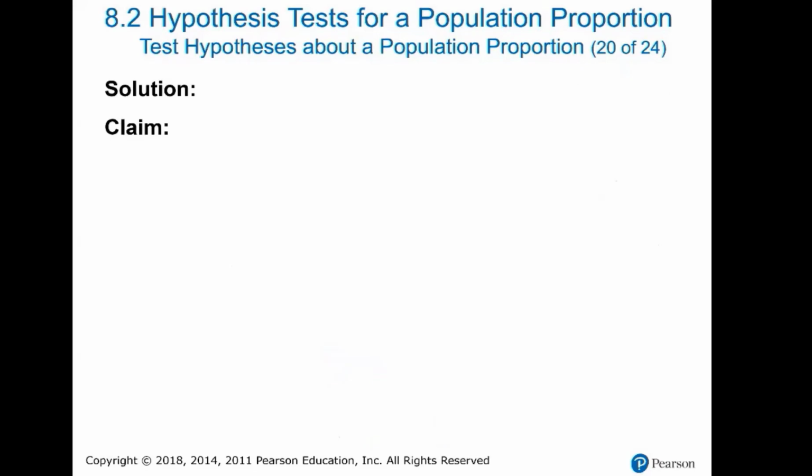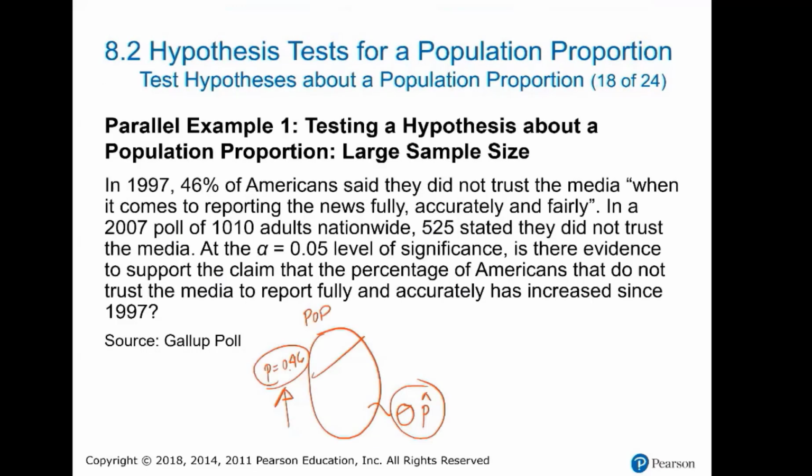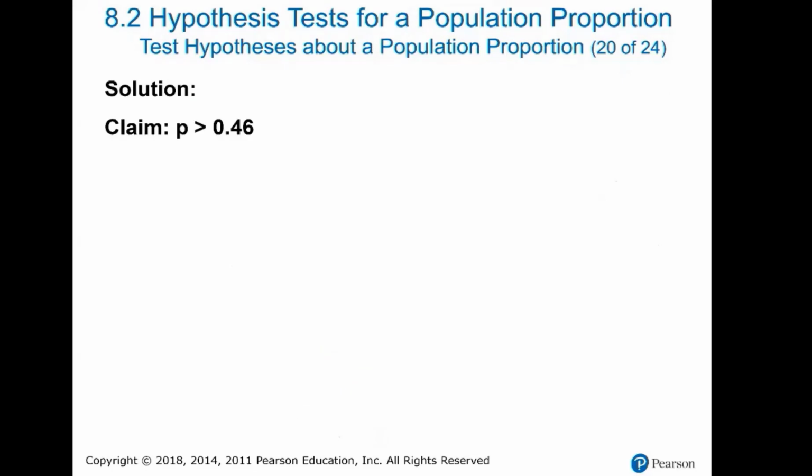First of all, let's determine the purpose of this researcher. What is the suspicion of this researcher? What is the statement that this researcher wants to prove? You need to find the word claim, and close to this claim you can find the purpose. Listen, is there, at the 0.05 significance level, evidence to support the claim? Which claim? That the percentage of Americans that do not trust the media has increased. My claim is the percentage has increased since 1997. In 1997 it was 46%, but right now this researcher states that it increased.